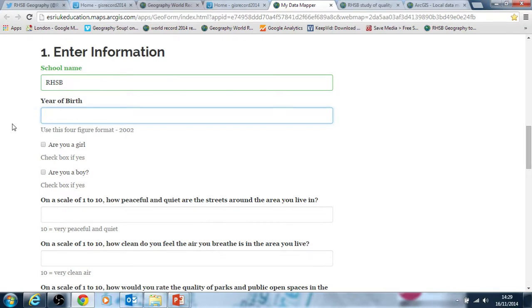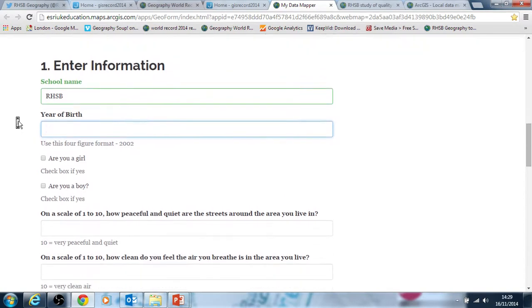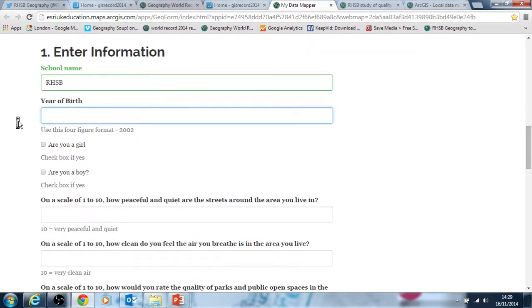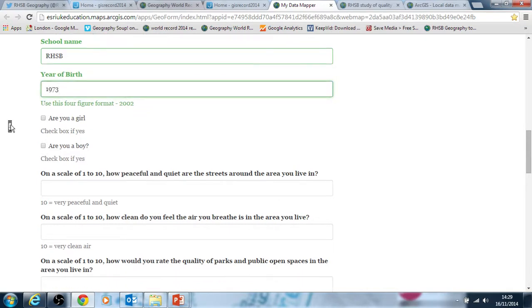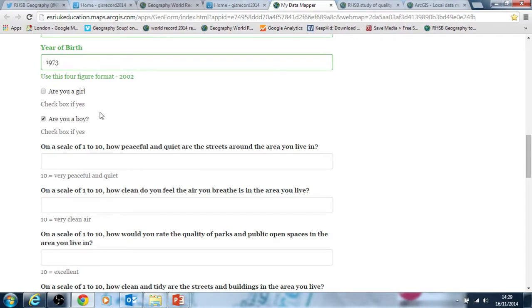Year of birth, obviously, you may wish students to enter this or not as you choose. So you can put a date of entry in like that. Gender as well. So again, if you want, or the student wants to leave these questions out, that's absolutely fine.